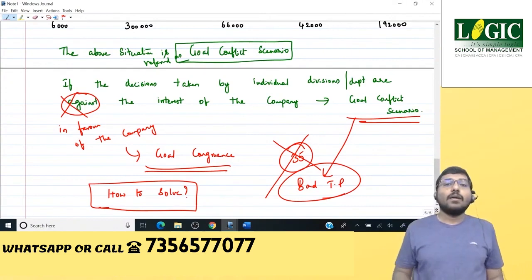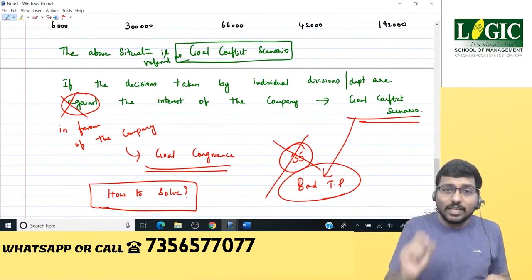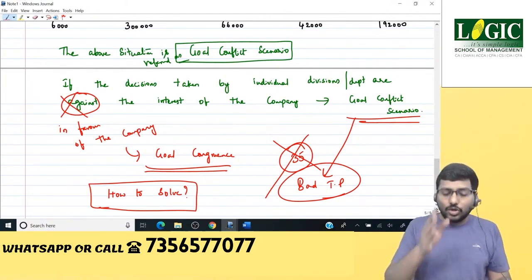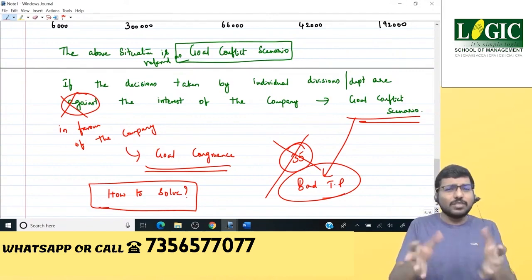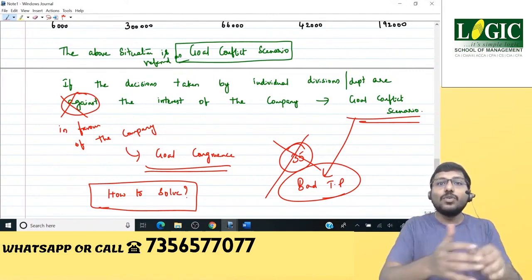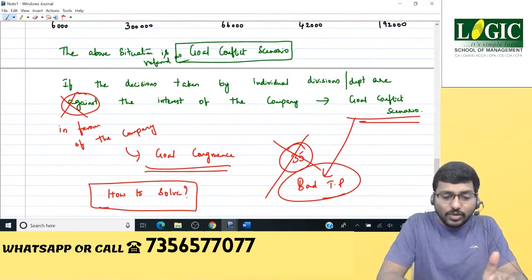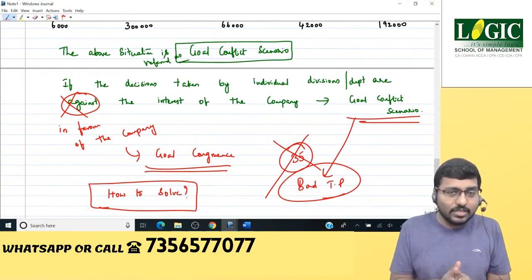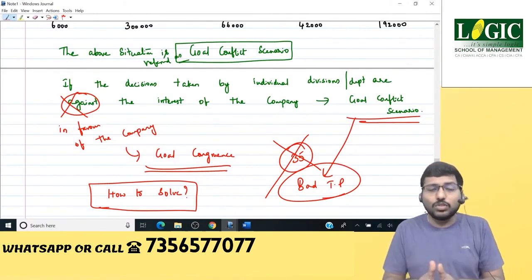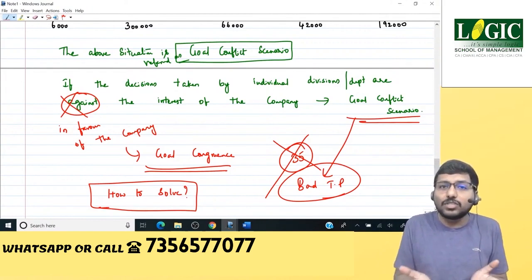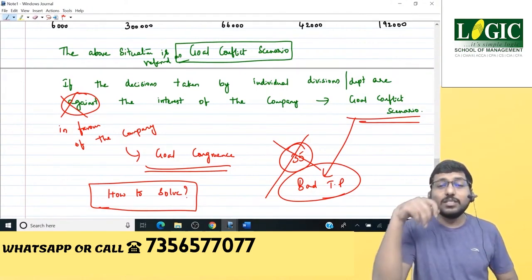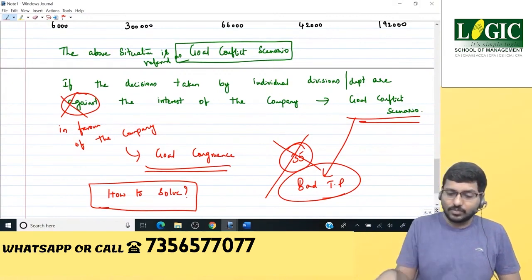Change the TP. Fix the TP in such a way that your South division will manufacture 5,000 and your North division will manufacture 5,000, and that's what the company also wants. Can we fix TP like that? Yes, you can. That's the beauty that we are going to see right now. You can fix transfer price in such a way that South division will manufacture 5,000 and North division will also manufacture 5,000, which means they are in the interest of the company and goal congruence is achieved. The question is how to fix.